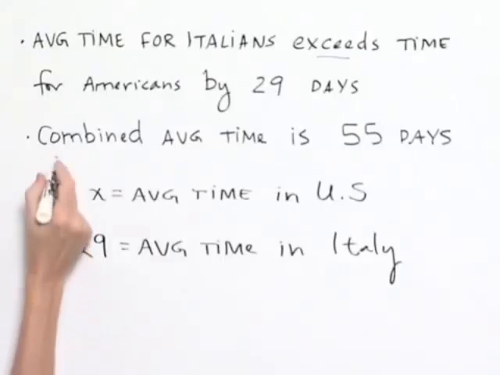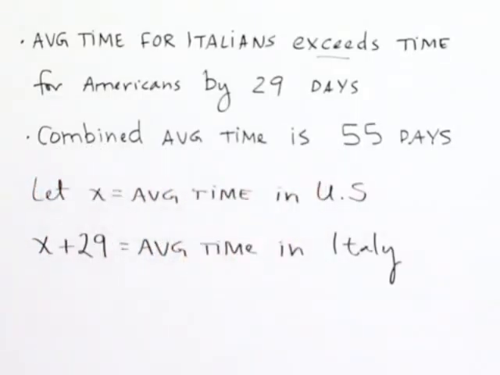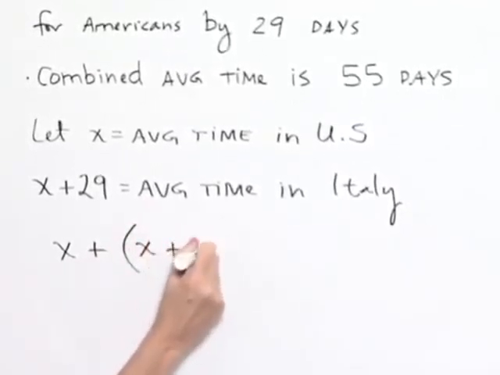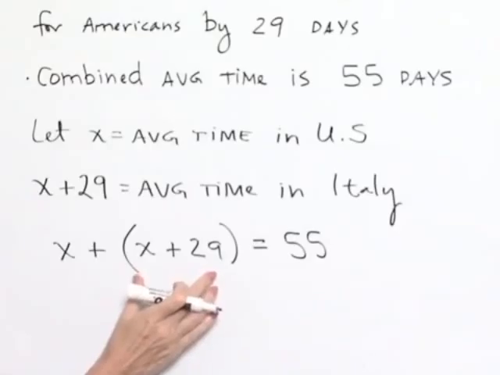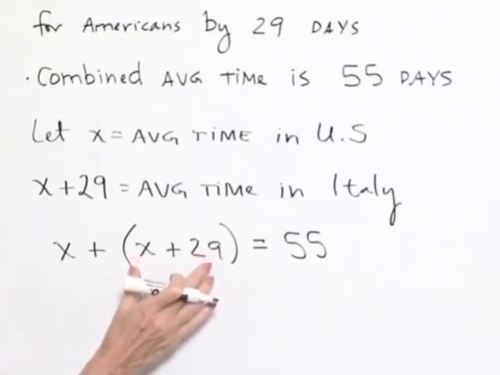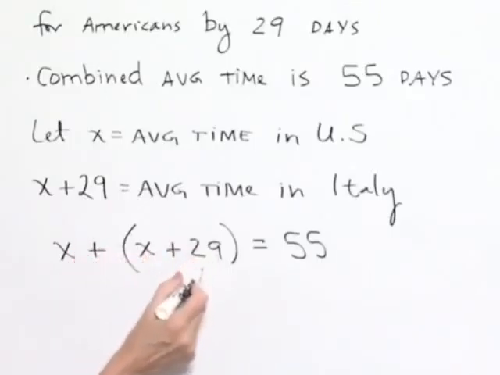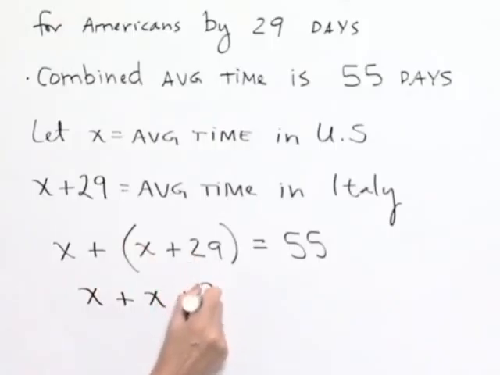We can now use the second bit of information, that the combined average time is 55 days, in order to come up with an equation. If we take the average time for the US, which is x, and we add to that the average time in Italy, which is x plus 29, we're going to end up with our combined time, which is 55. Now, the parentheses here are going to indicate that we have x plus 29, which is for the average time for Italy, added to our value of x. Because there's a plus sign in front of this set of parentheses, we can now take the parentheses out of the equation by writing x plus our value of x plus our value of 29.